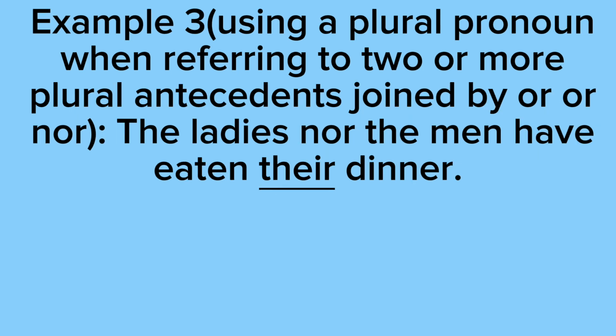In our third example, we're using a plural pronoun when referring to 2 or more plural antecedents joined by or or nor. So our example says the ladies nor the men have eaten their dinner. As you can see, the ladies is plural and the men is plural, which means we need to use a plural pronoun, and that's why we use their. Also, don't forget the or nor part because I feel like that part threw me off. So yeah, we use nor, so that also means we need to follow this rule.